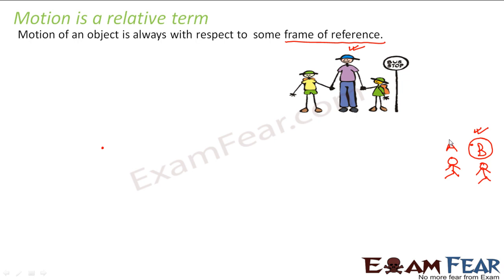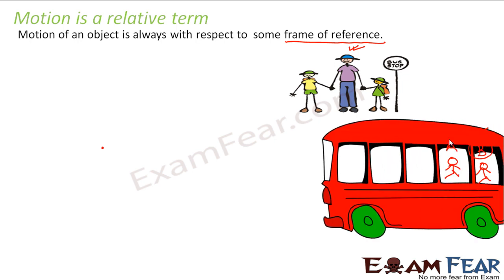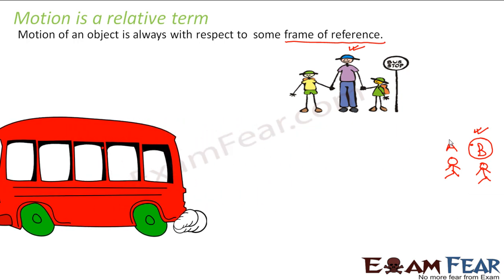Whenever you say this object is moving, with respect to what? You always have to give a relative factor. This object is moving relative to me because I am observing it; I am the frame of reference. Correct? Okay. So this was an interesting fact about motion.